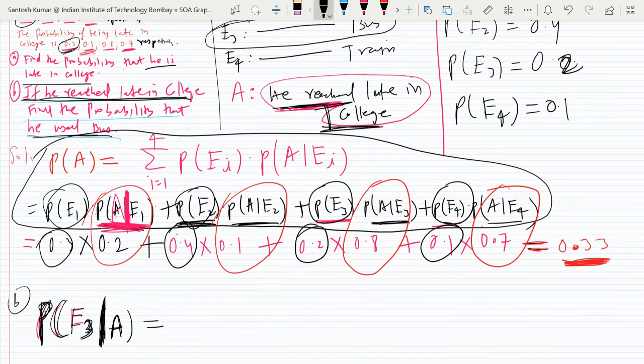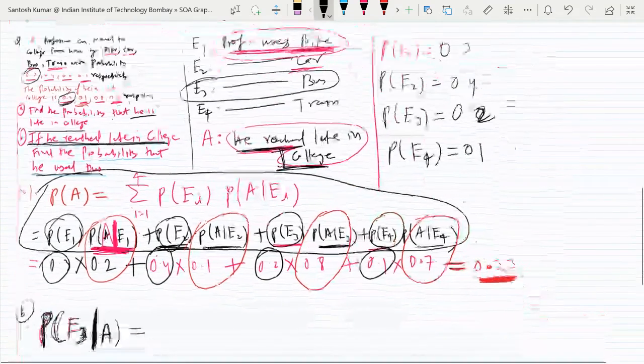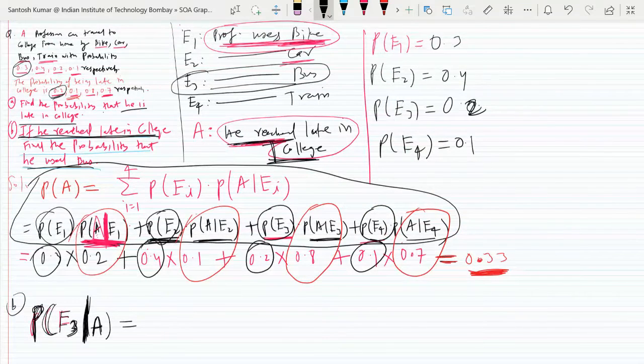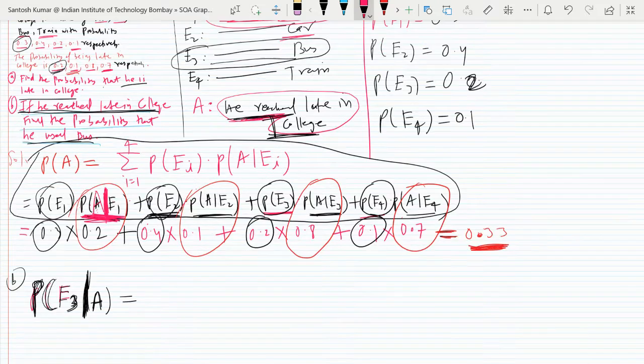So E3 is he used bus. So probability of E3 we need to find. So first we write E3, and then given, we write what is given. So given is he is late. Okay. So E3 given A.